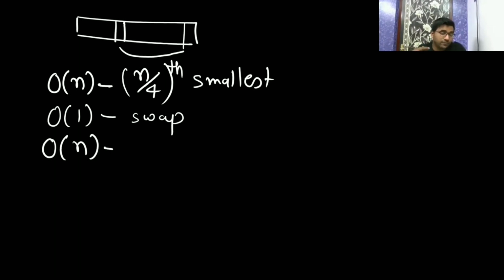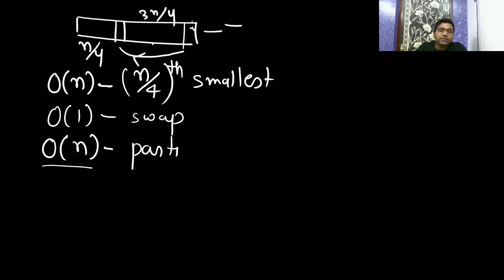The way we have constructed the partition function, it always takes the last element as the pivot. That's why we are calling the partition function here, which is going to take big O of n. Now it is going to divide this big problem into two subproblems. One will have size n by 4, another will have size 3n by 4, because this element, the n by 4 smallest element, will get placed into its correct position.